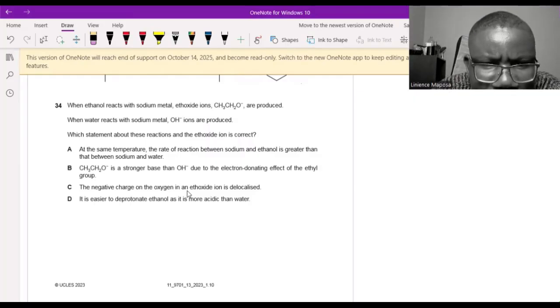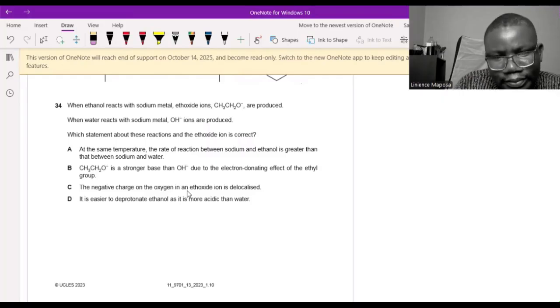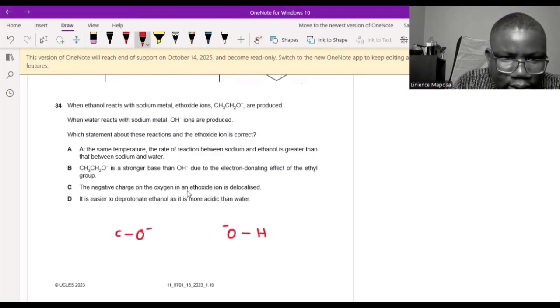Ethoxide is a greater base than OH minus due to the electron donating effect of the ethyl group. Let's see. This is OH minus, and ethoxide is like this, CH2CH3. This is an alkyl group. It's electron donating.